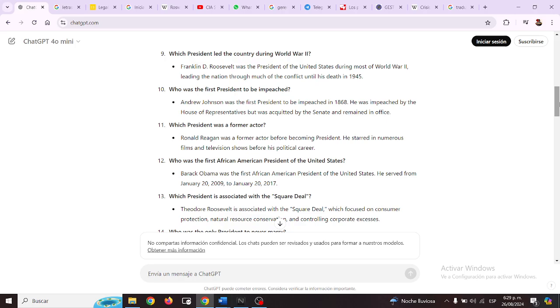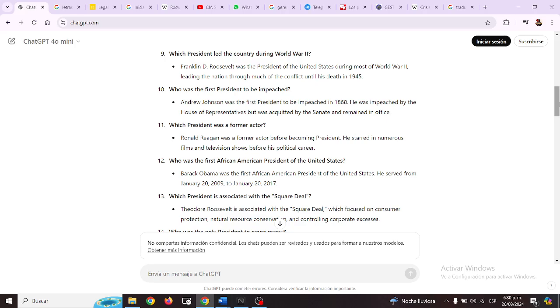Who was the first president to be impeached? Andrew Johnson was the first president to be impeached, in 1868. He was impeached by the House of Representatives but was acquitted by the Senate and remained in office.